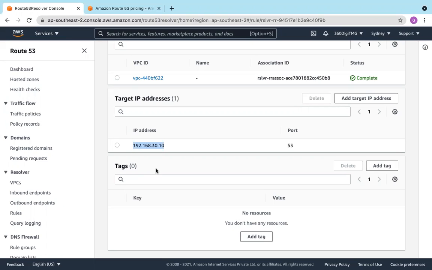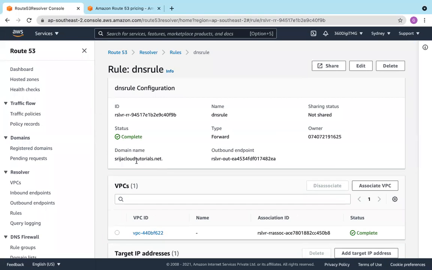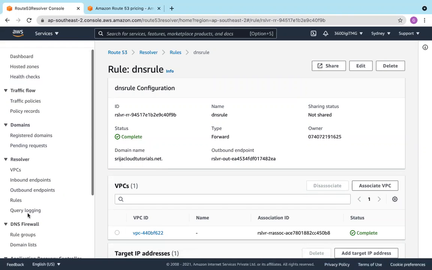There you need not use your ELB endpoints or IP addresses of EC2 instances. You can use this domain name, and this DNS resolver within the VPC, whatever you have given here, will route the traffic. So that is the difference between Route 53 and Route 53 resolver. Clear, guys? Any doubts?